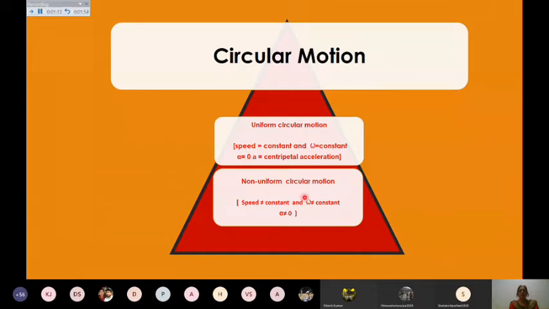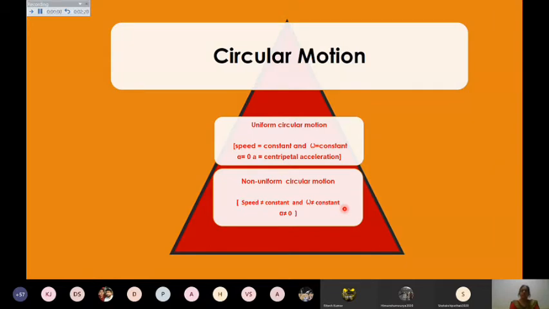But for non-uniform circular motion, speed is not constant. It means it will be accelerating, with some tangential acceleration as well as centripetal acceleration. So total angular acceleration of course is not 0, and omega is of course not constant. So we have to deal with all these terms, omega, alpha, and all these things in detail today.